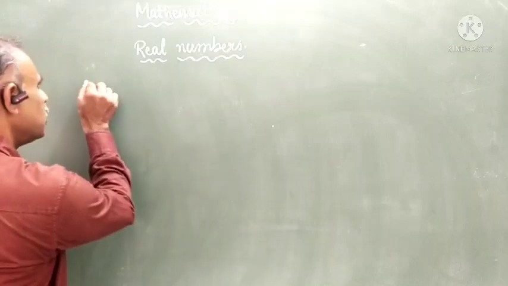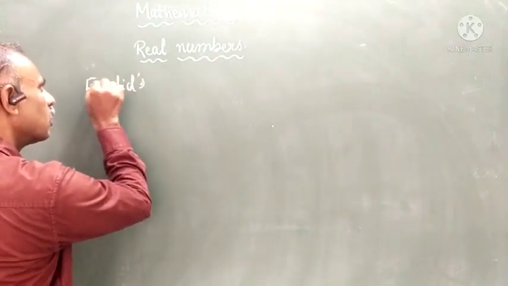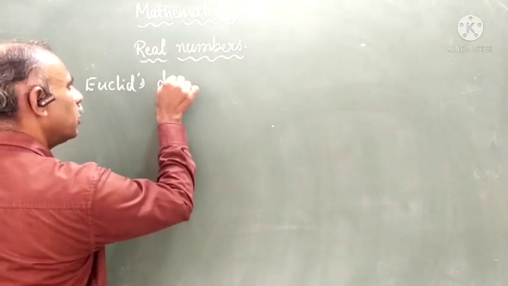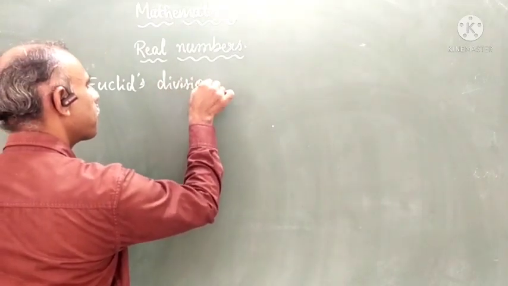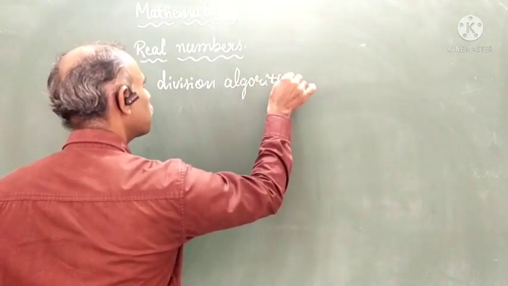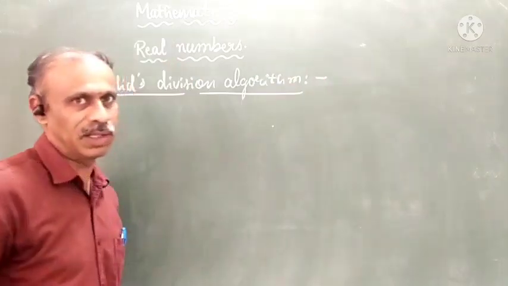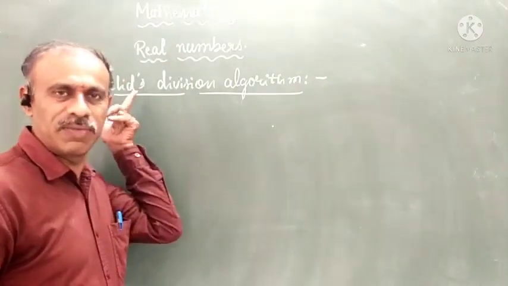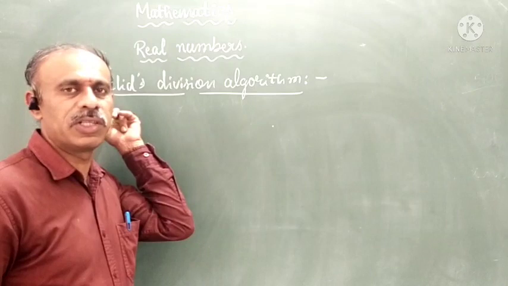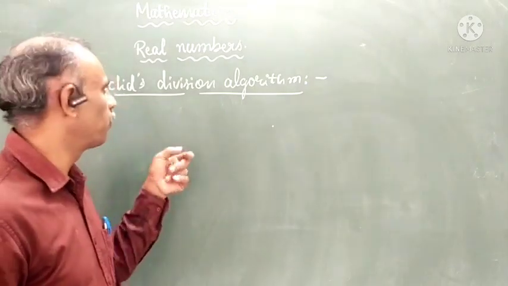that is Euclid's division algorithm. Euclid is one of the greatest mathematicians, and he is called the father of mathematics also.